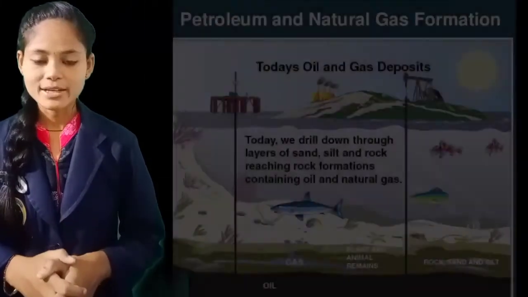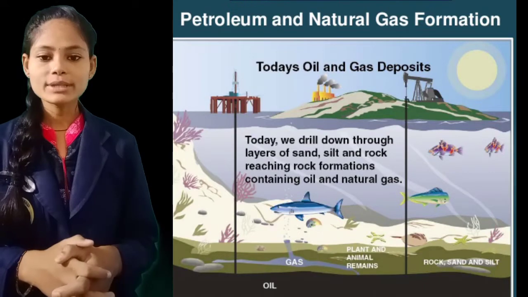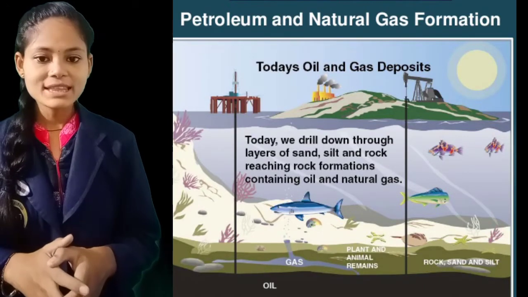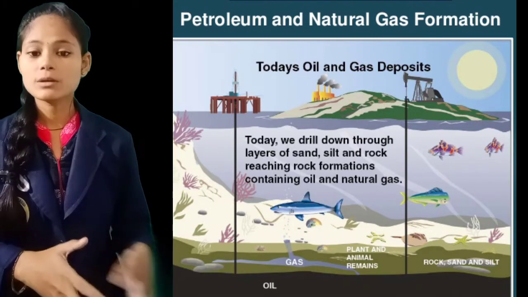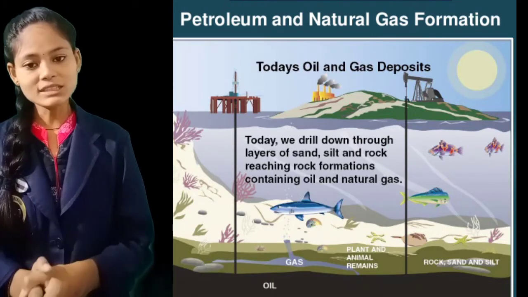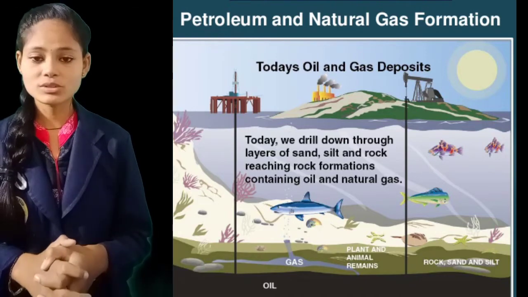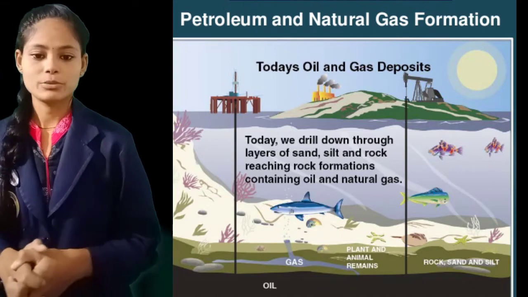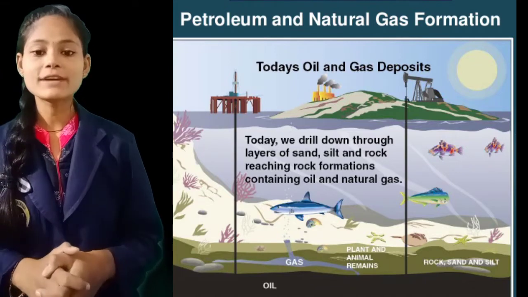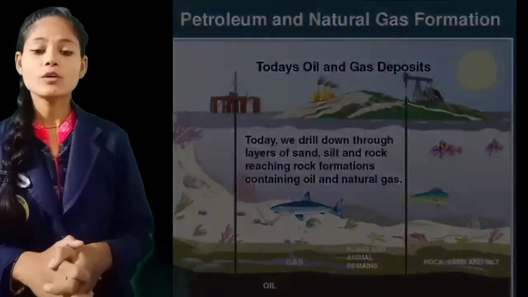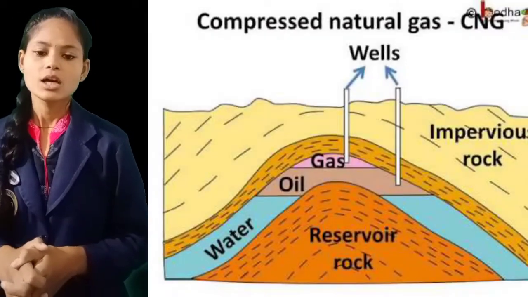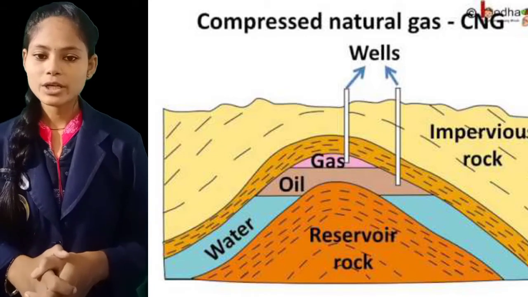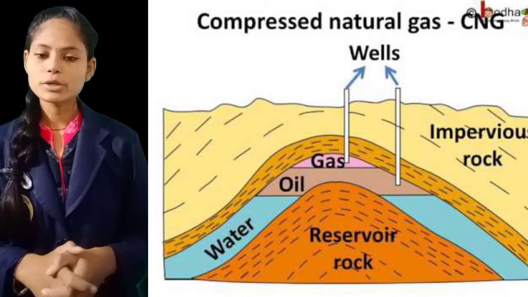And now we know that this petroleum and this coal were formed millions of years ago, and we cannot make them in 2 or 3 days or in some years. Once these natural resources are exhausted, we again have to wait for millions of years for their formation. That's why it is said to use them very wisely and to preserve them for future generations also. Now, various substances are present in petroleum, and they are separated from the petroleum during petroleum refining.